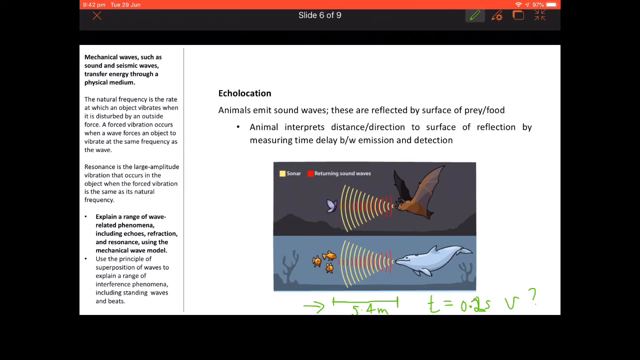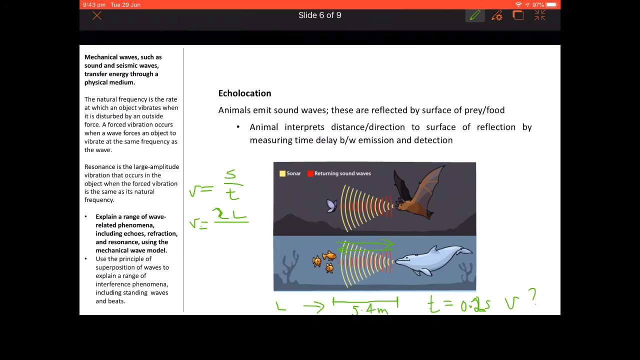If this here is your length, then the distance that the sound wave and reflected sound wave travels is twice that, because it has to travel there to the prey and then it has to travel back to the dolphin. So I'm just going to write over here v equals distance over time, and we're working out the velocity of the wave, so we'll just put v equals 2 times L.